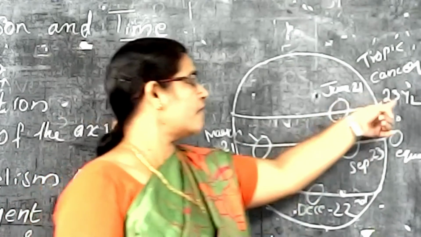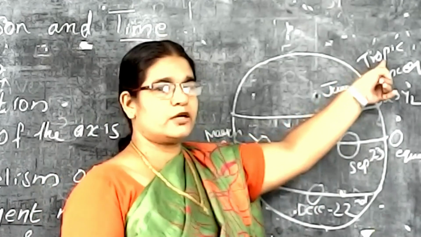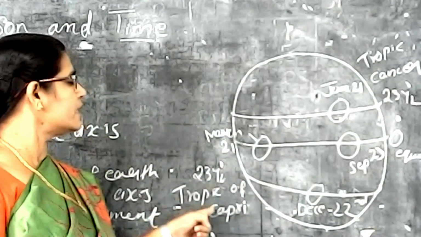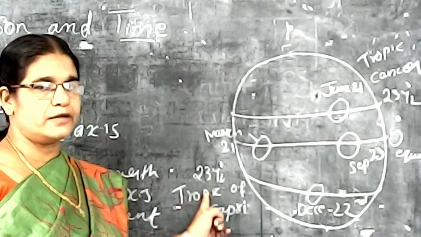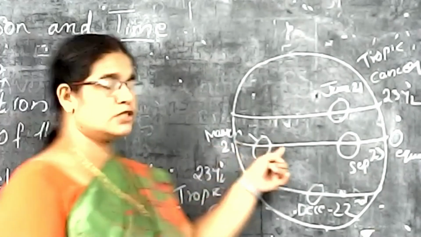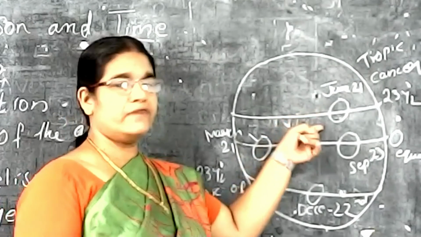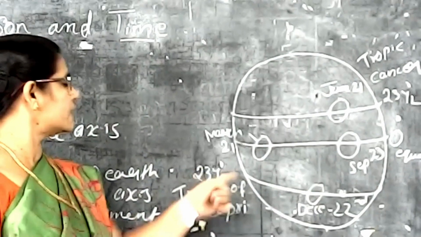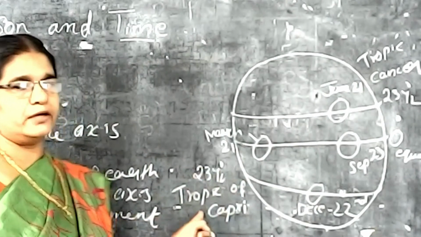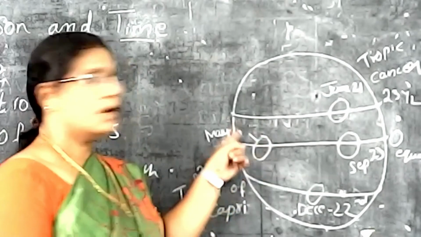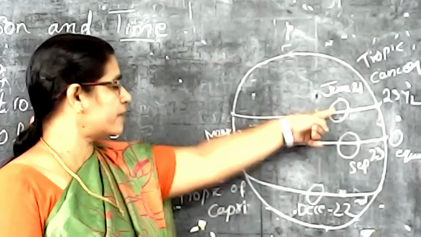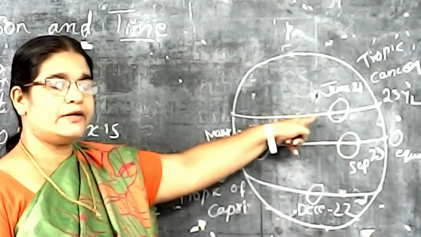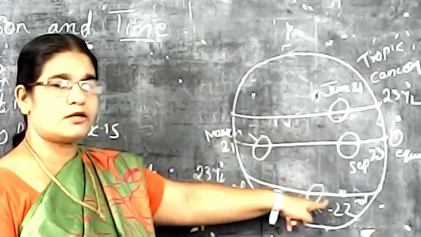Then 23 and a half degrees in the northern hemisphere is the Tropic of Cancer, and 23 and a half degrees in the southern hemisphere is the Tropic of Capricorn. We already studied that in the smaller classes. Equator, 0° latitude; 23 and a half degrees latitude is the Tropic of Cancer, and 23 and a half degrees in the southern hemisphere is the Tropic of Capricorn, isn't it? Then, for the apparent movement of the sun, this is the Tropic of Cancer, this is the Tropic of Capricorn, and don't forget the 23 and a half degree latitude line is the Tropic of Cancer, this is the Tropic of Capricorn.